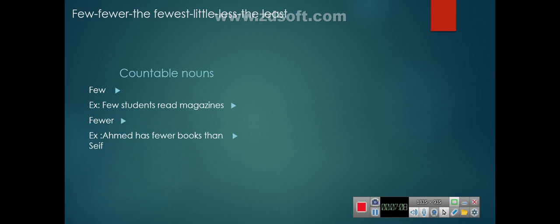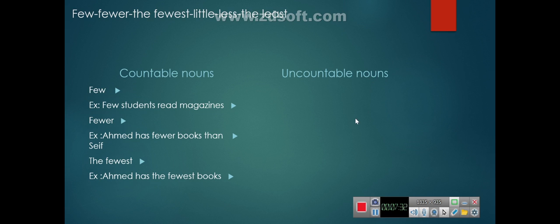So I use few and fewer to compare. Few expresses countable nouns, and when comparing I add er to few, and then the fewest to express the smallest amount of things. Ahmed has the fewest books.